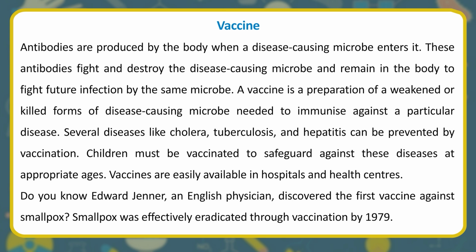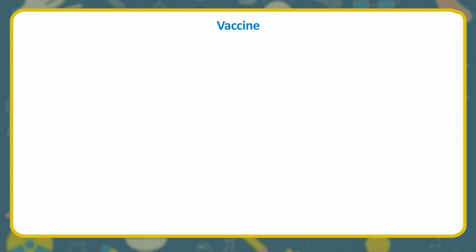Children must be vaccinated to safeguard against these diseases at appropriate ages. Vaccines are easily available in hospitals and health centers. Do you know Edward Jenner, an English physician, discovered the first vaccine against smallpox? Smallpox was effectively eradicated through vaccination by 1979.